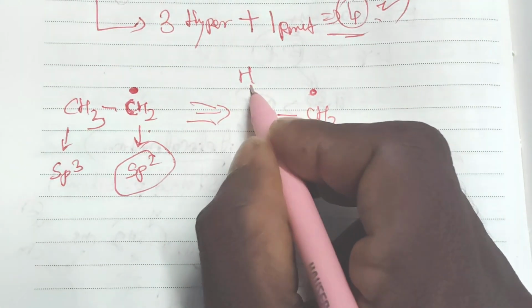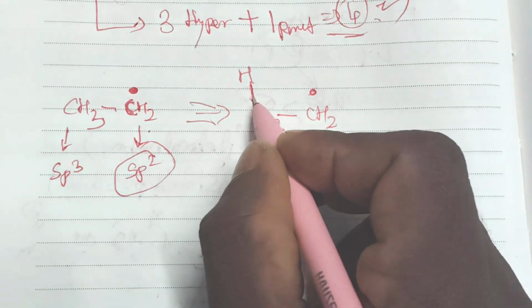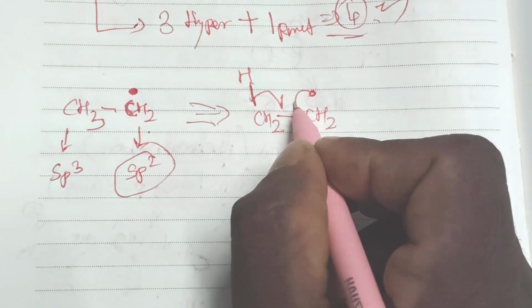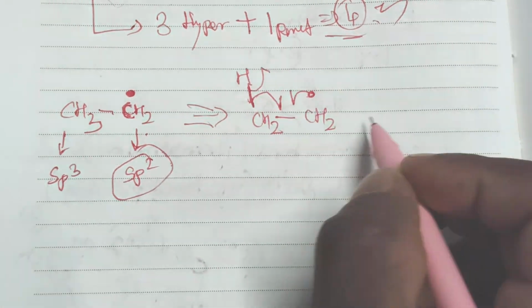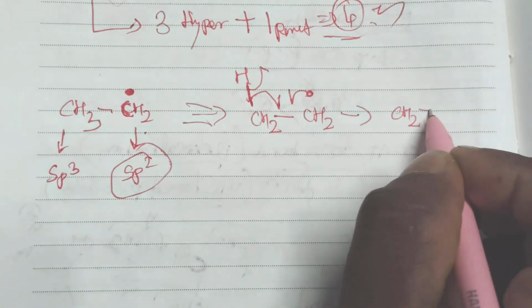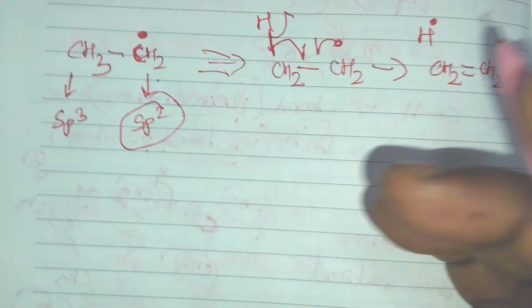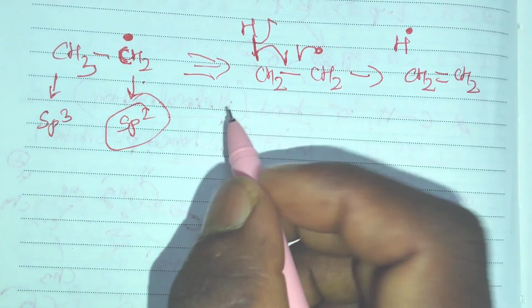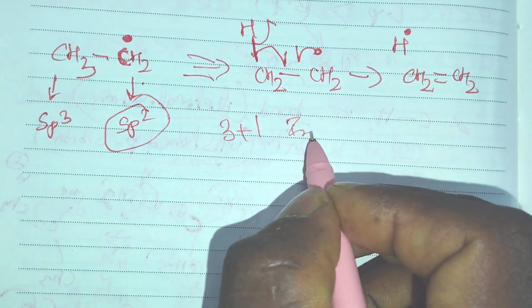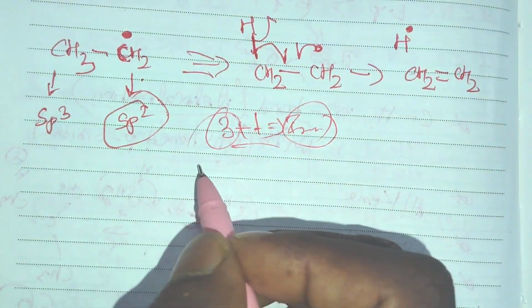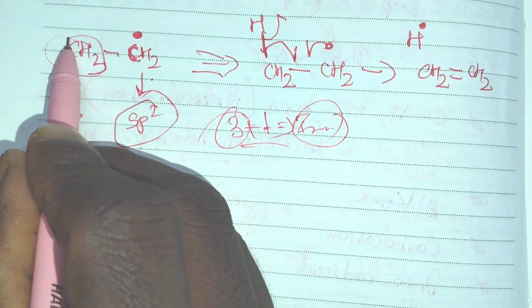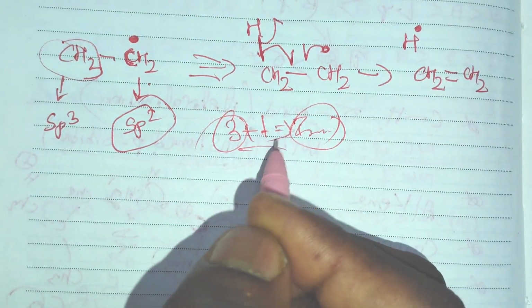Okay, so this bond undergoes homolytic bond cleavage. One electron can be shifted here, this electron can be shifted here, and the remaining one electron goes here. What happens? Here there is CH2 double bond CH2, and here is an H dot. See, this molecule also possesses 3 plus 1 isostructures. So these are the 3 alpha hydrogens based on hyperconjugation, and with the parent compound 1, we can get 4 structures.